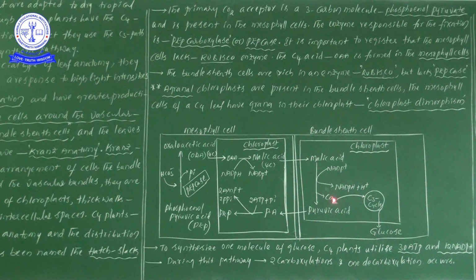And one more important point: the carbon dioxide cannot come out. Why? We learned that bundle sheath cell walls are very thick and the bundle sheath cells are impermeable to gases. Based on that point, the carbon dioxide released in the bundle sheath cells must be involved in the C3 cycle; it cannot come out from the bundle sheath cells, because they are very thick and impermeable to gases. So these are all main important points. Let us save them in our mind under the C4 pathway.